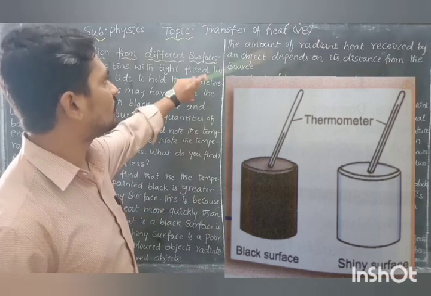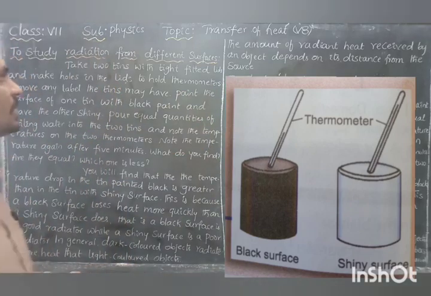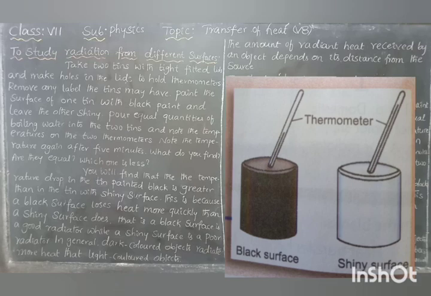Also, the amount of radiant heat received by an object depends on its distance from the source. It is not the same for all distances.